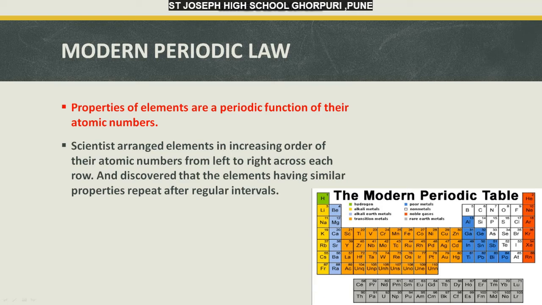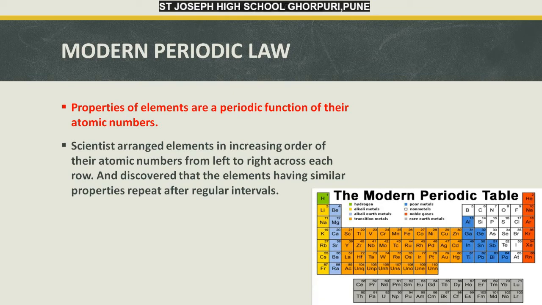So the problem in Mendeleev's periodic table is answered over here. Cobalt having atomic number 27 comes before nickel, which has atomic number 28. So cobalt is before nickel.